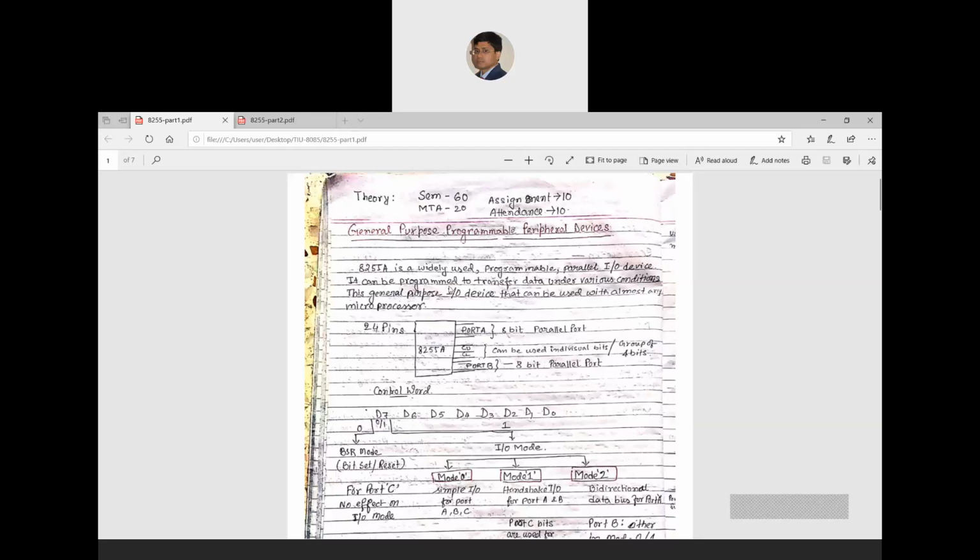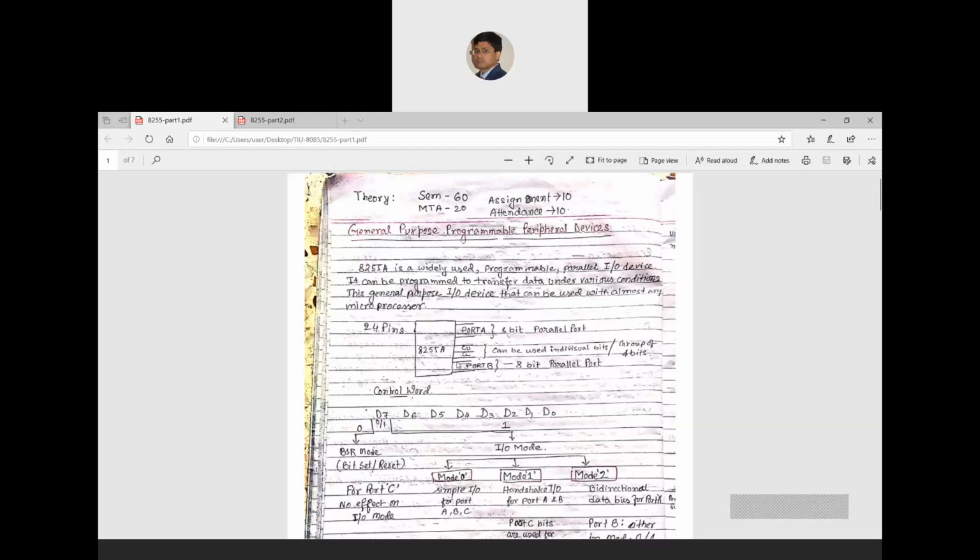It can be programmed to transfer data under various conditions, and this general purpose input output device can be used with almost any microprocessor. A general question that arises is about the word length. In the 8085, what is the word length? 8 bit.